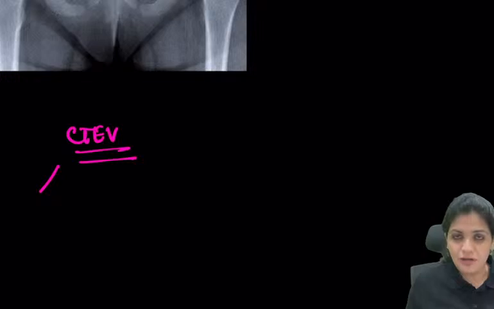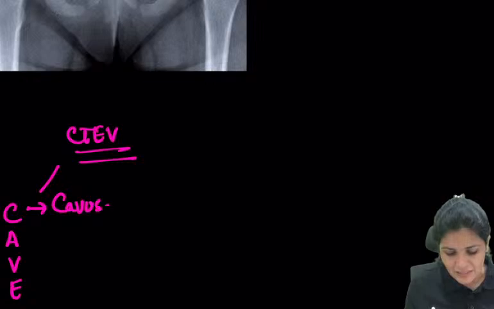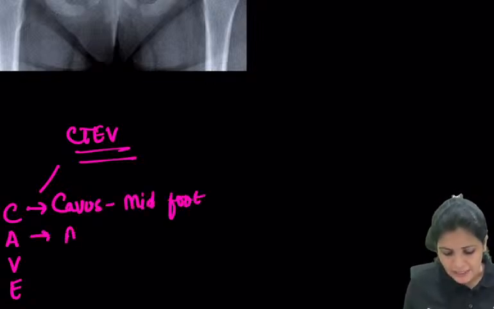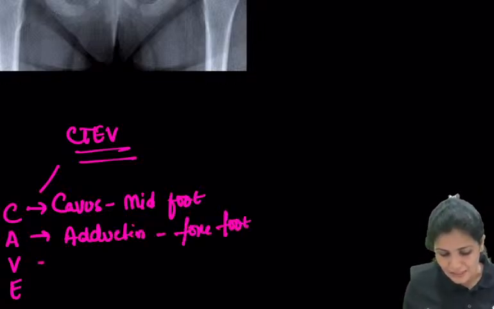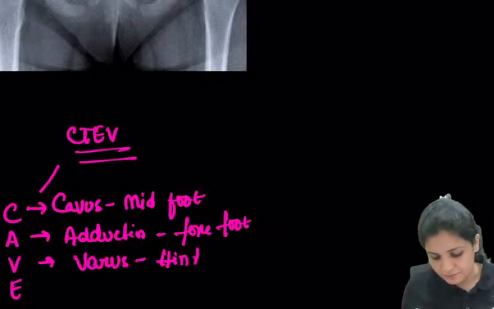So the first thing you have to know is the deformity. Do you remember? Okay. So there is cavus, and adduction is seen in the forefoot, and varus in the hindfoot.